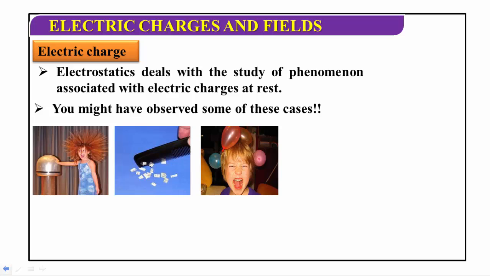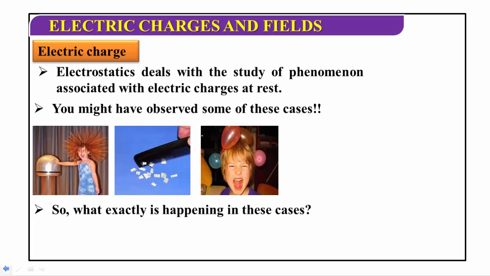Or when a balloon is rubbed with your dry hair, or silk or nylon material, due to that friction the charge is produced. After rubbing, when that balloon is placed on a wall, it attaches to that wall. What is the mystery behind all these examples? What exactly is happening in all these cases? Now we will see about that.